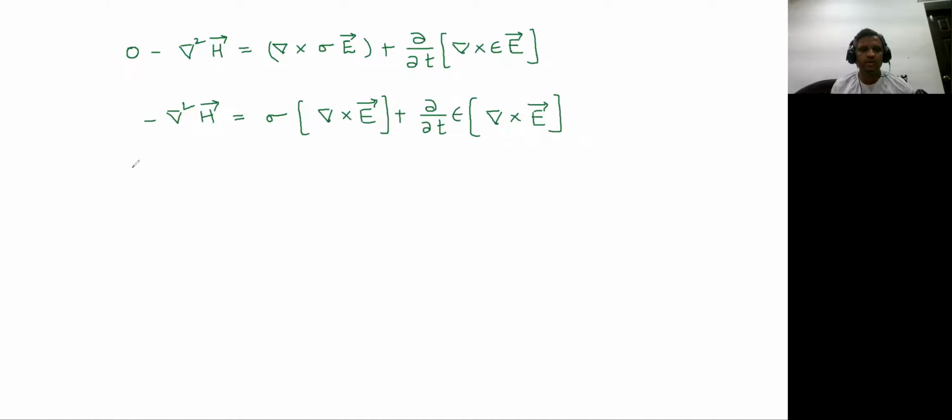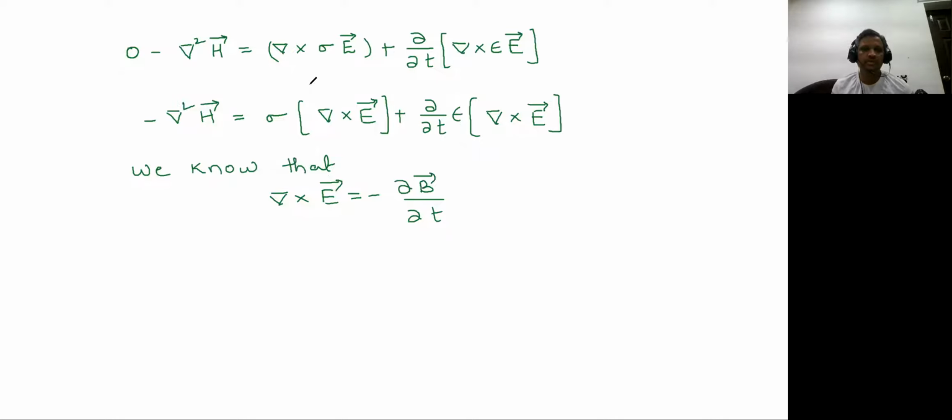We know that, that is another Maxwell equation, which is del cross E will be equal to minus dou B by dou T. Substitute that here.